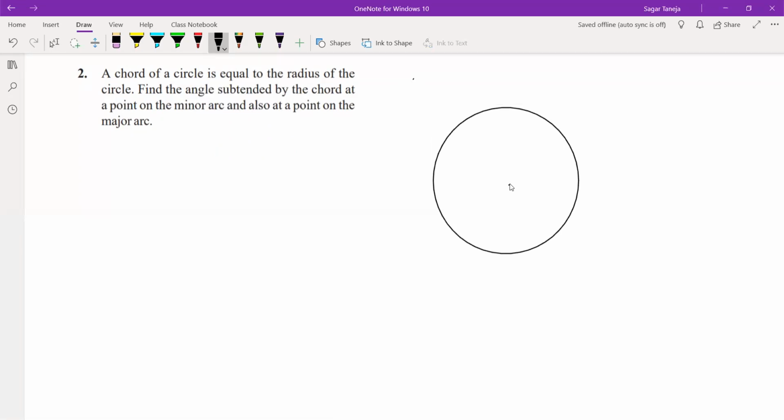Let us take the center, let it be the center O. And after that, we have to draw a chord which is equal to the radius. Okay, I am considering here a chord, and make the radius also.